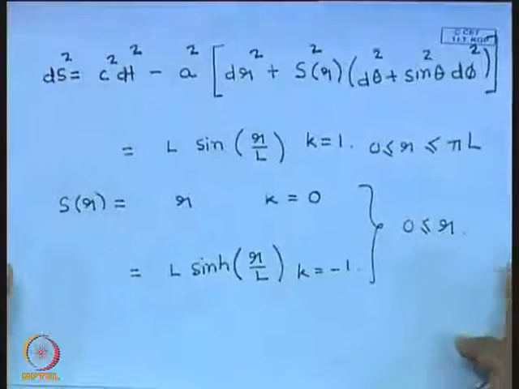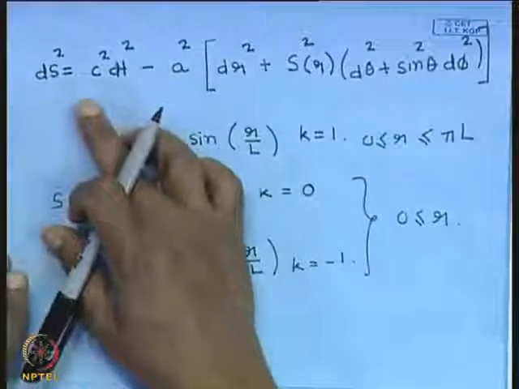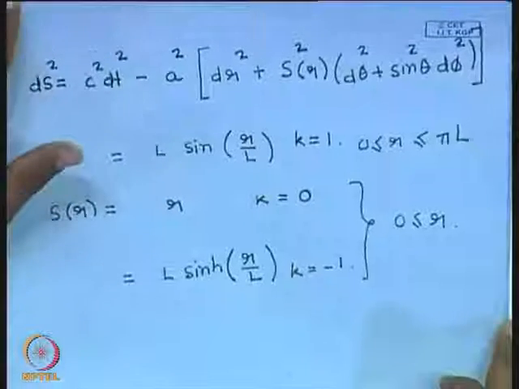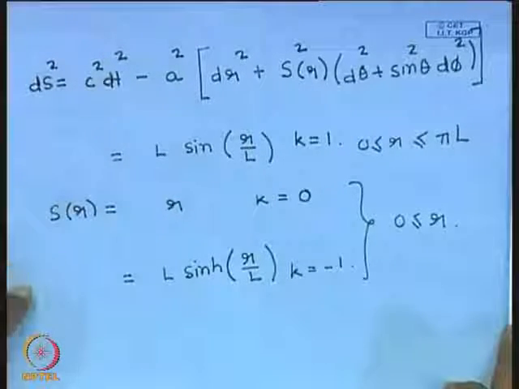I have already told you that the most important thing about this interval is that it is 0 along the trajectory of a photon, along the trajectory of light.